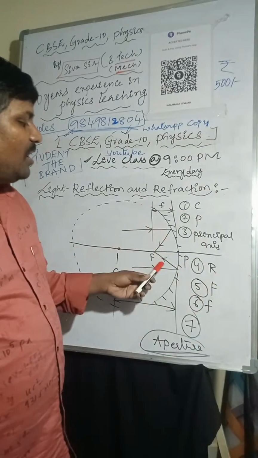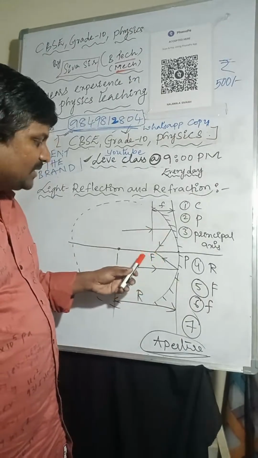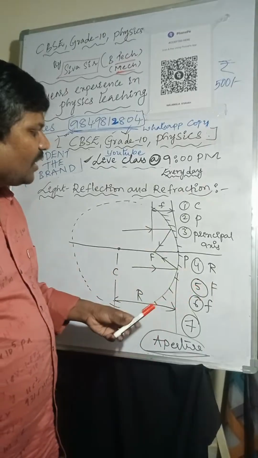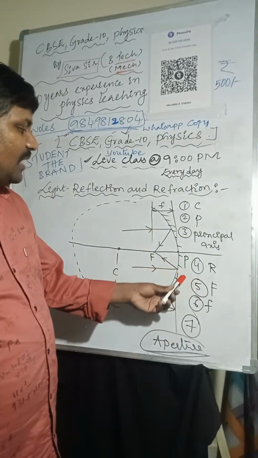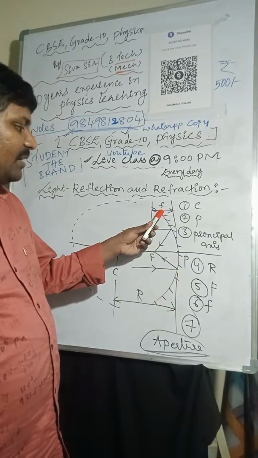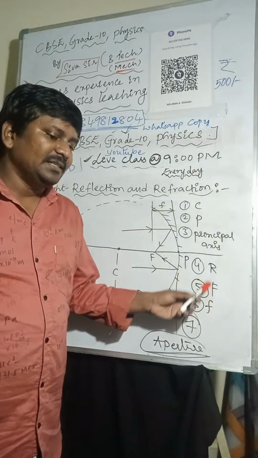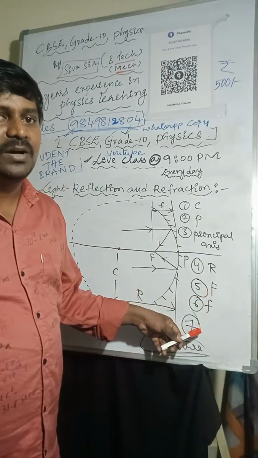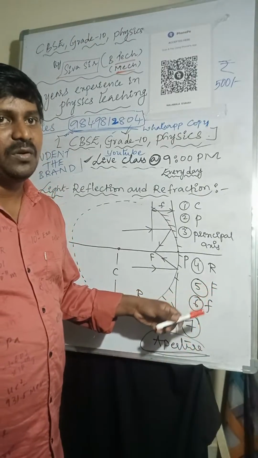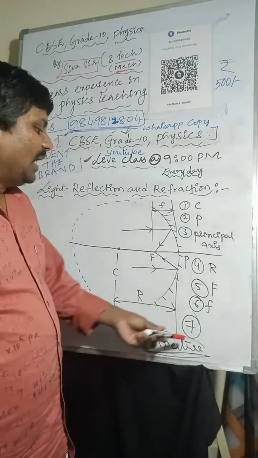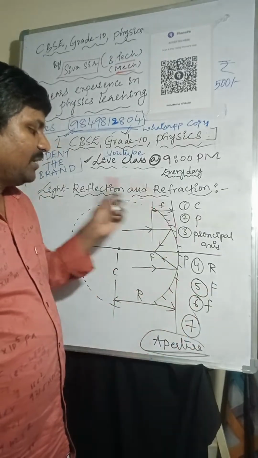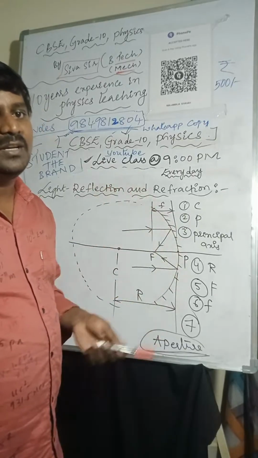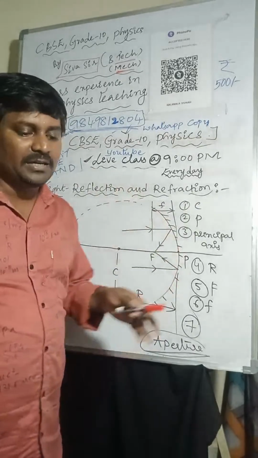After reflection, all light rays will meet at one point on the principal axis, that is called the focus, or principal focus. The distance between focus and pole is called the focal length, that is nothing but small letter f. We need to understand this difference, because one is capital F, the principal focus, and the other is small f, the focal length. And the last one, the width of the mirror, the diameter of the reflecting surface, is called aperture.